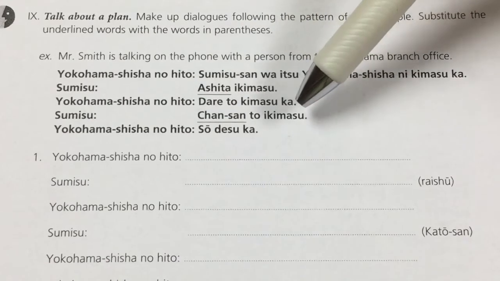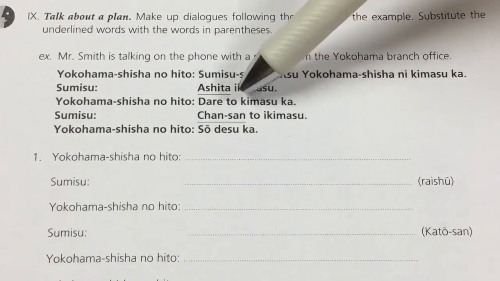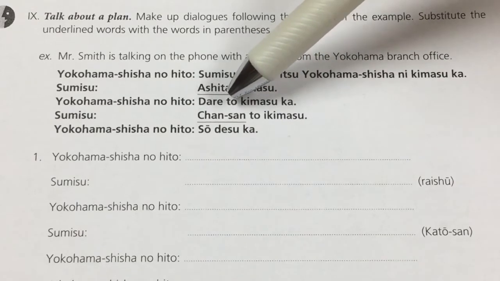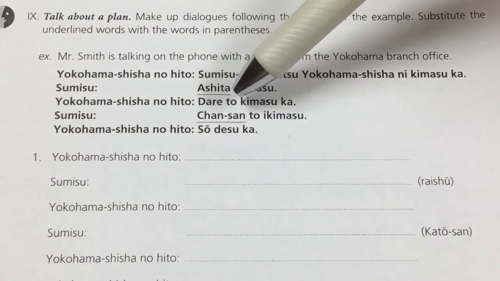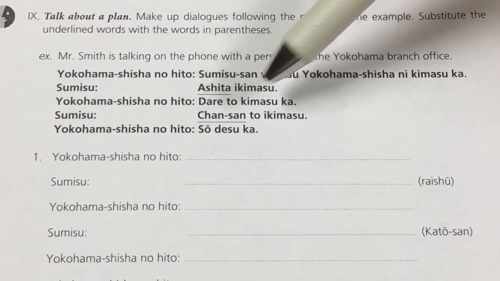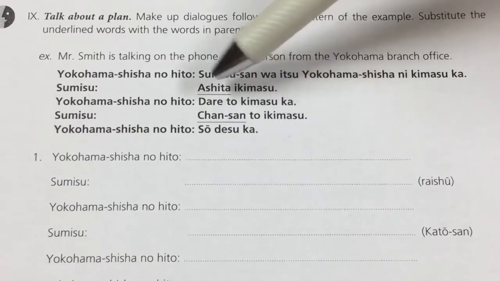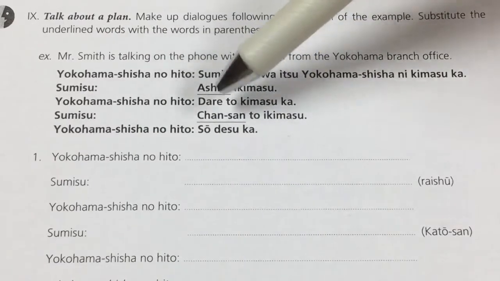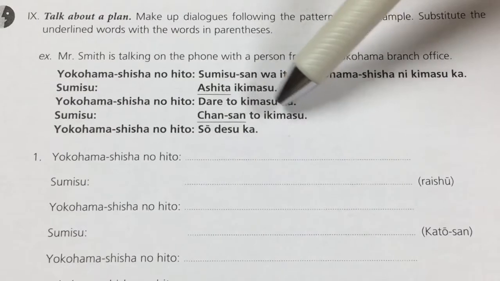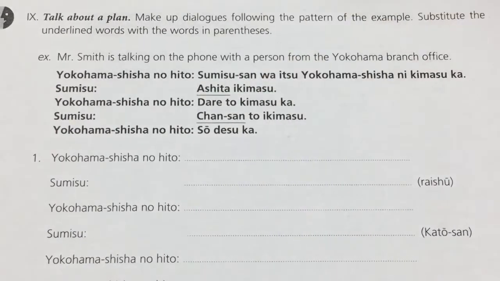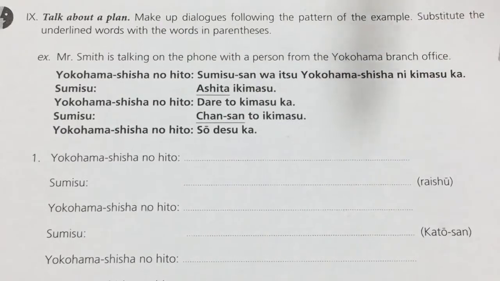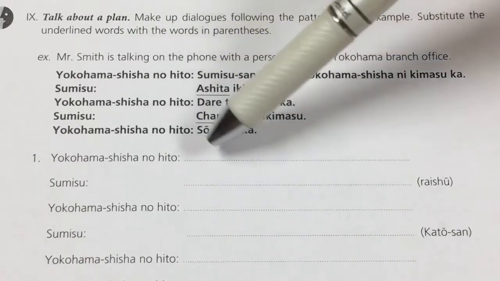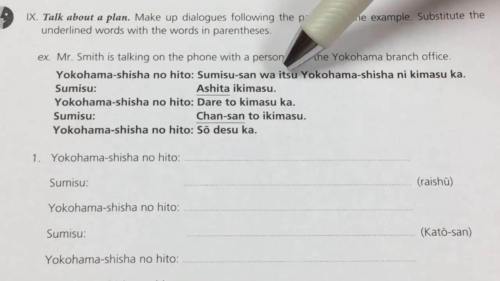As I told you before, when you go with somebody, you use to. So this is the question word for asking whom you are going with. Dare to kimasu ka? Whom are you coming with? Chan-san to ikimasu. I'm going with Mr. Chan. Sou desu ka? It's okay. Something like that.